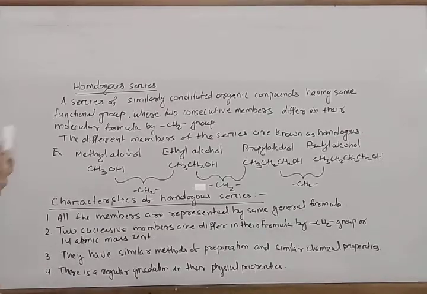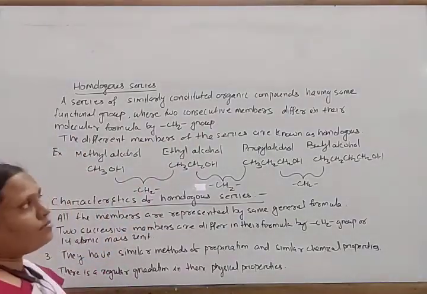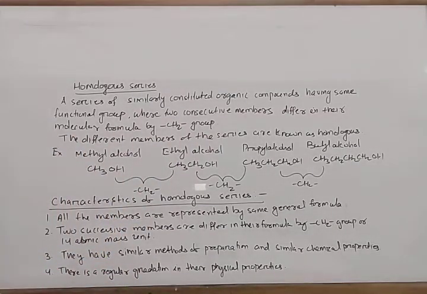Next, we come to homologous series. A series of similarly constituted organic compounds having the same functional group, where two consecutive members differ in their molecular formula by a CH2 group, is known as a homologous series.